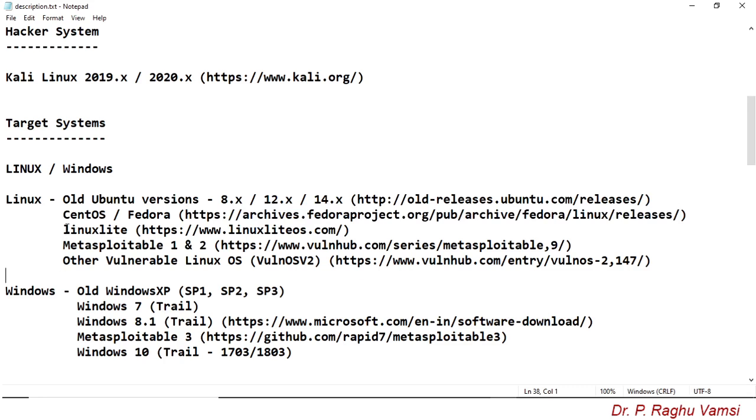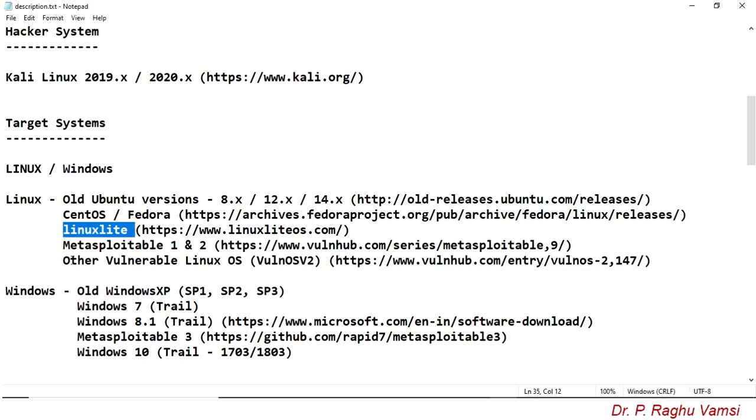Next one is Linux Lite. This version of Linux is again based upon the Ubuntu base. Hence, you may use CentOS or old Ubuntu or Linux Lite. However, Linux Lite has a special feature: it will work with very low memory. That means it will work with 256 MB of RAM. Hence, this may be recommended for running the server.